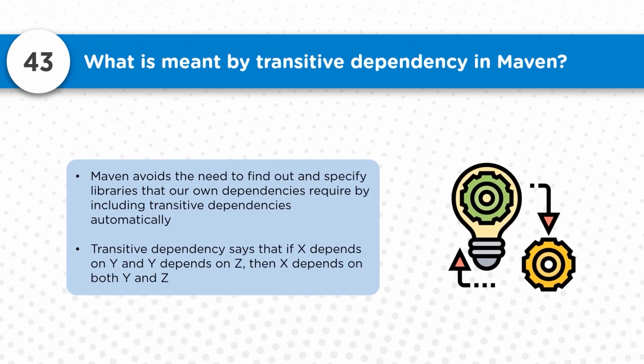What exactly is a transitive dependency in Maven? Maven avoids the need to find and specify libraries that our own dependencies require by including the transitive dependencies automatically. Transitive dependencies say that if X depends on Y and Y depends on Z, then X depends on both Y and Z. This means you are not dependent on only one artifact; you also need the Z artifact along with the Y artifact.